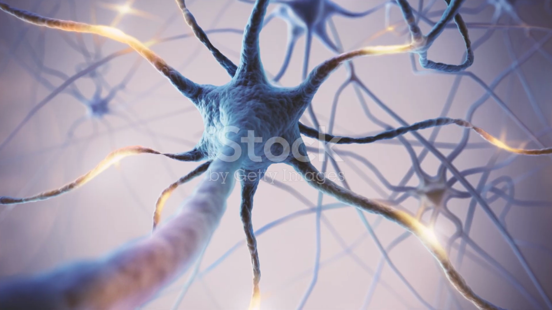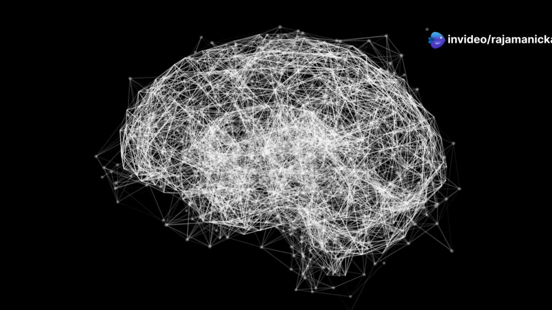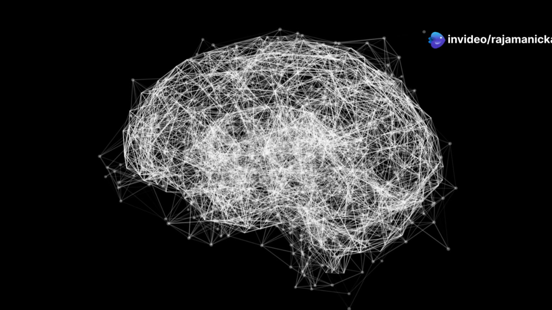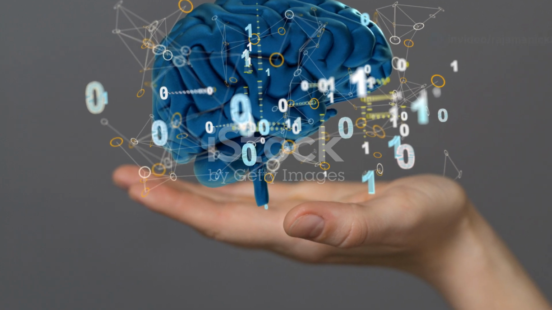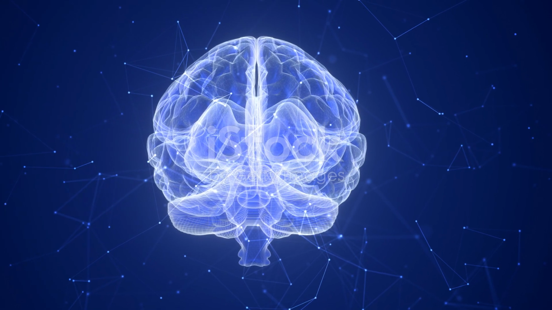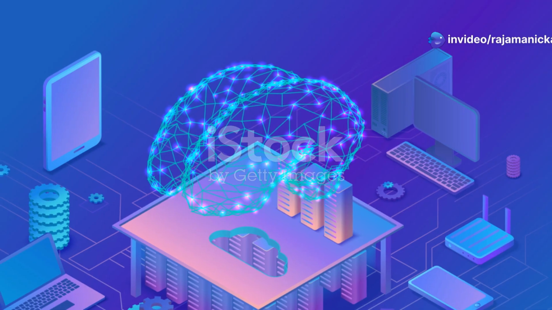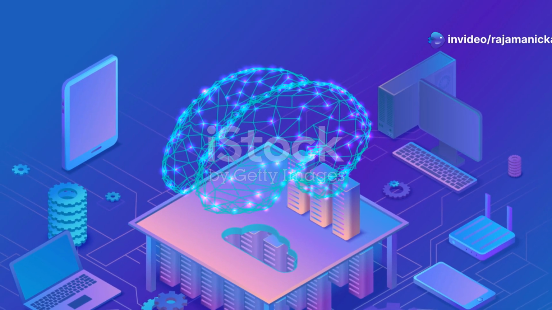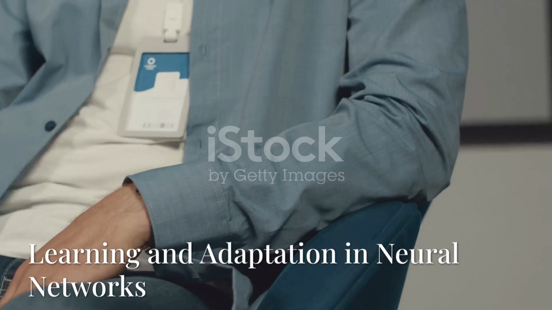Think of it this way: a neural network is like a simplified model of a single brain region. It captures some aspects of the brain's function. However, it does not replicate the full complexity of the entire organ. Despite these differences, neural networks offer valuable insights into how the brain might work. They also provide powerful tools for solving complex problems that traditional algorithms struggle with.